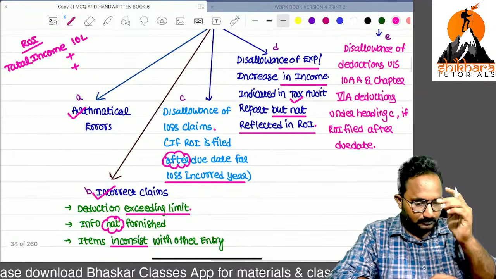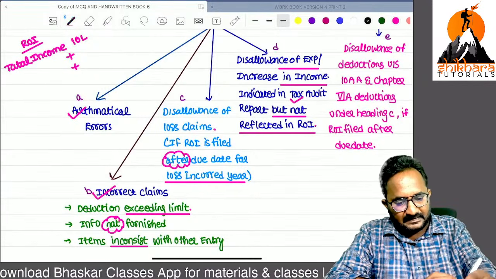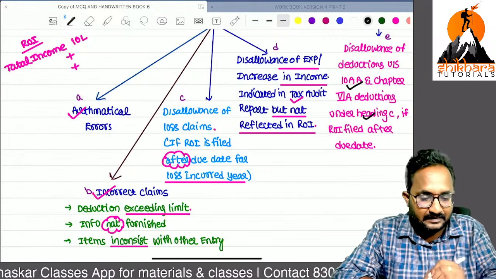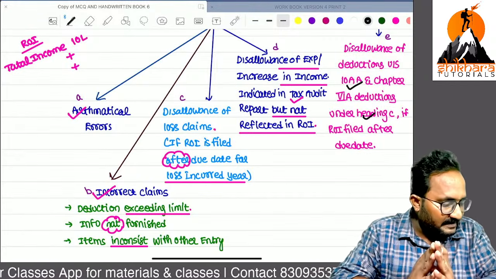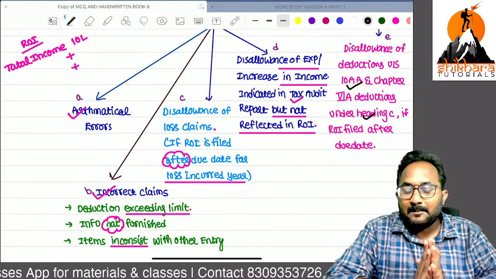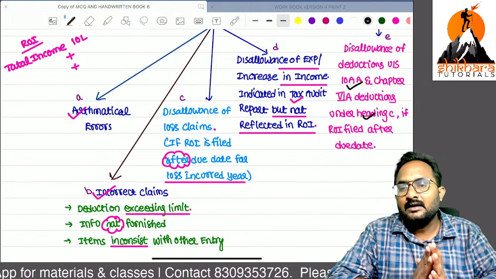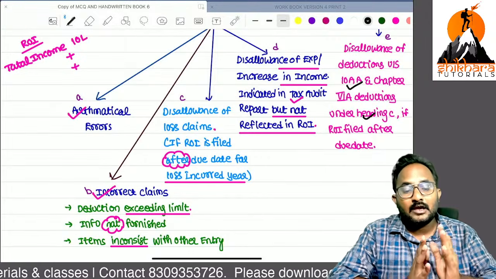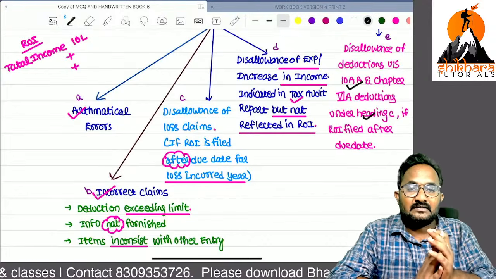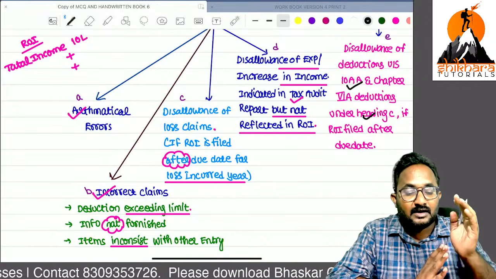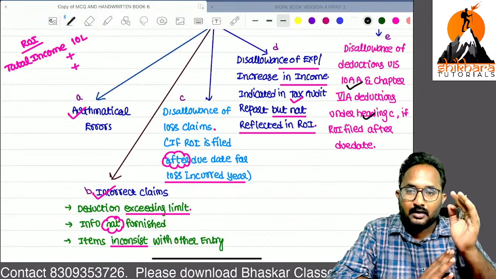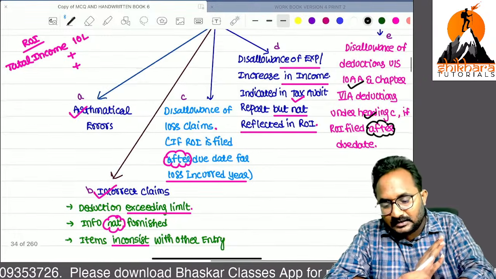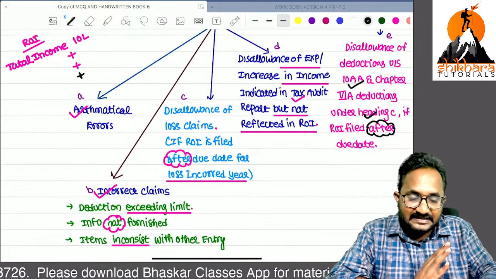Now, two deductions: section 10AA deduction as well as chapter 6A deduction under heading C. Section 10AA is the special economic zone deduction, and chapter 6A deduction under heading C is an income based chapter 6A deduction. If you want to claim these two deductions, you have to file the return of income within the due date, on or before the due date. If you file after the due date, these are all the things we need to adjust.